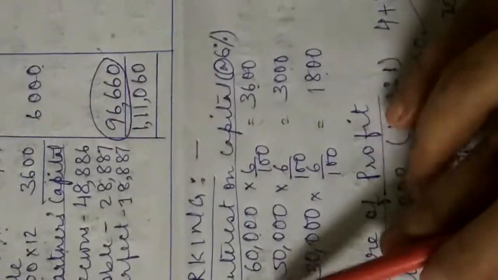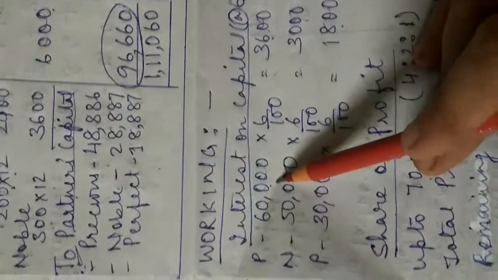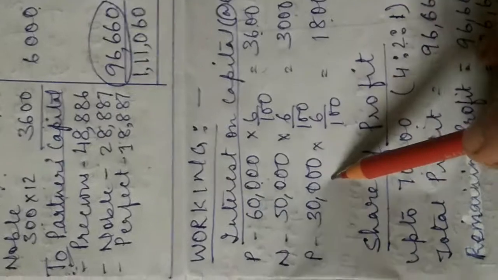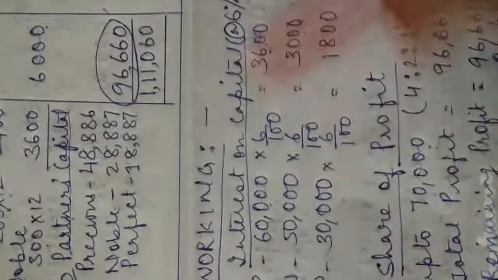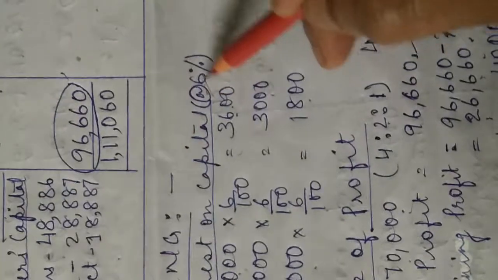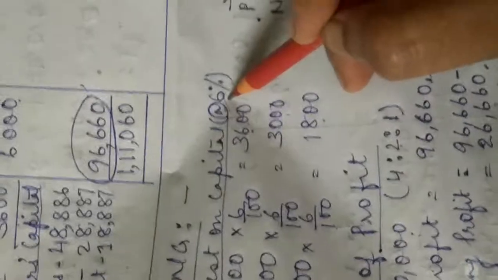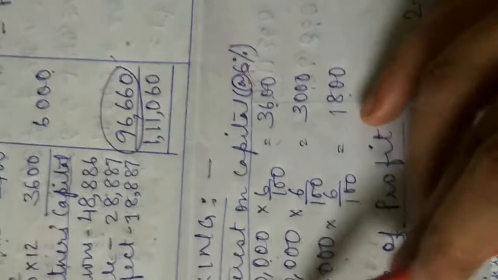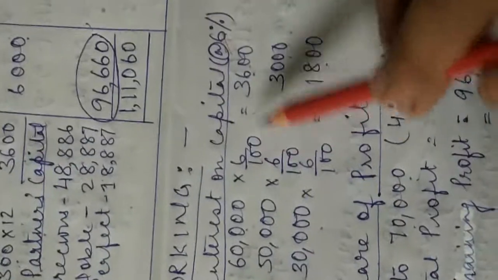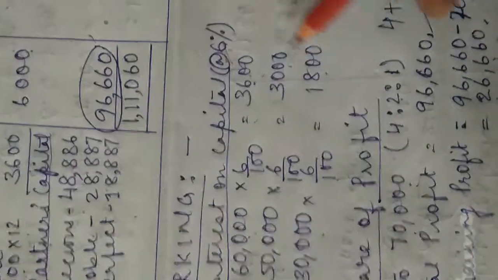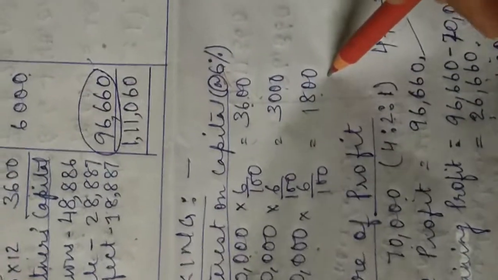Precious has a capital of 60,000, Noble 50,000 and Perfect has 30,000 capital, right? And what is the rate of interest given? Rate of interest is given in the question, 6%. So you will find 6% of all their capitals individually. 60,000 into 6 by 100, 3,600, 3,000 and 1,800.